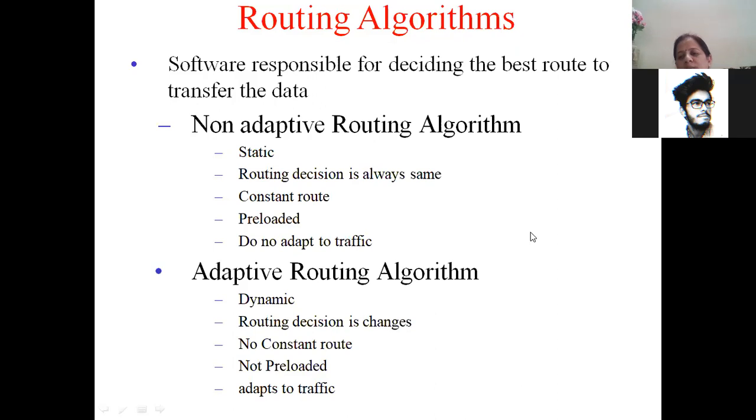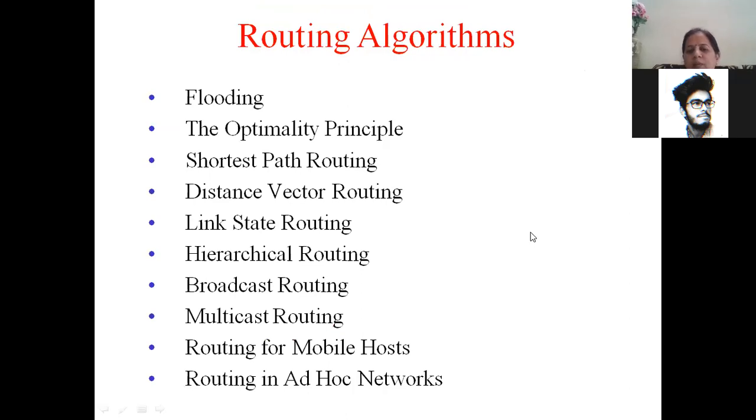Any more questions on what we learned just now? Now, flooding is a very naive algorithm in the sense that there is no routing as such, it sends over all outgoing lines. But we have others, like I'm going to teach you distance vector routing or link state routing, which is a proper routing algorithm. Steps are executed to decide the route. That we will learn in the next class.